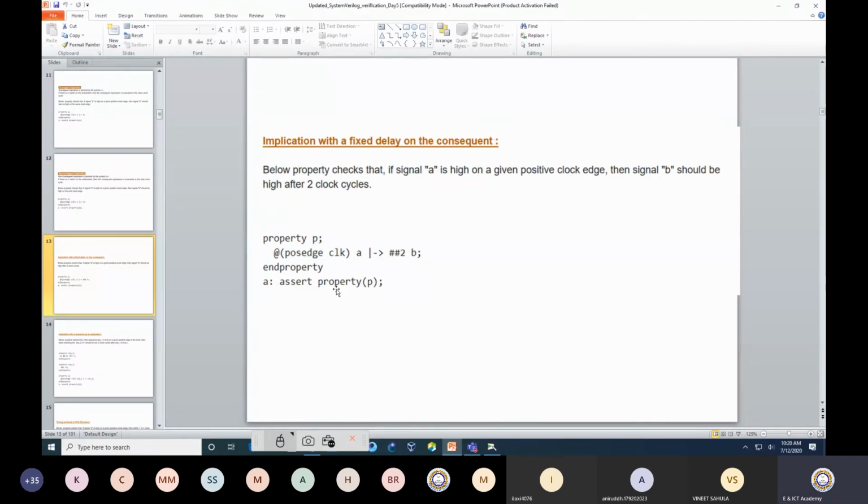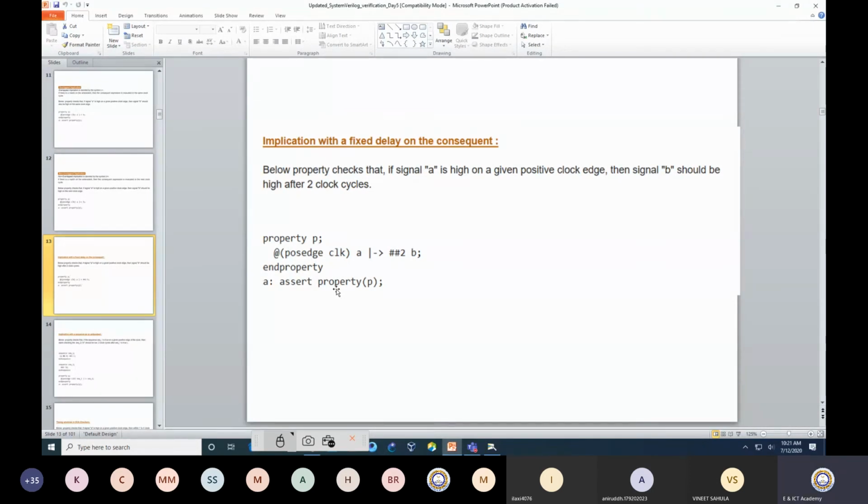Now, implication with a fixed delay on the consequent. It may happen that you want to delay whatever is written on the right hand side. For that you need to define a delay, and that delay is in terms of cycles. Always when we talk about concurrent assertion, whatever is defined is considered in terms of cycle delay only. The below property checks that if signal A is high on a positive edge of the clock, then B should be high after 2 clock cycles.